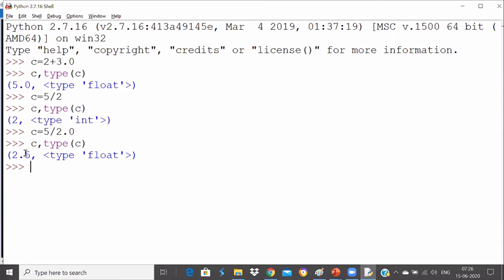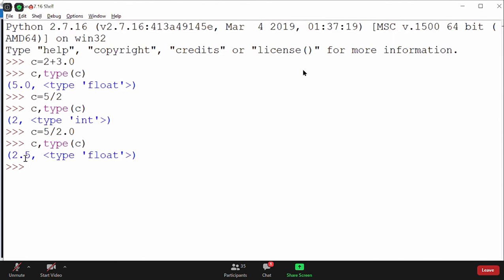Yes, Satyam, let me conclude that, but that's true. We'll talk about it. I will talk about it. That's why I opened 2.7 here now. Let me conclude that. No problem. We'll talk. Okay. Now you all understood about the division operator?